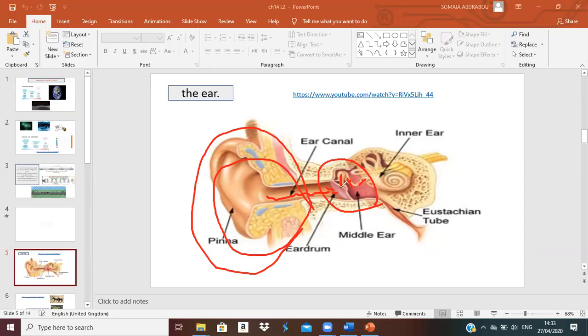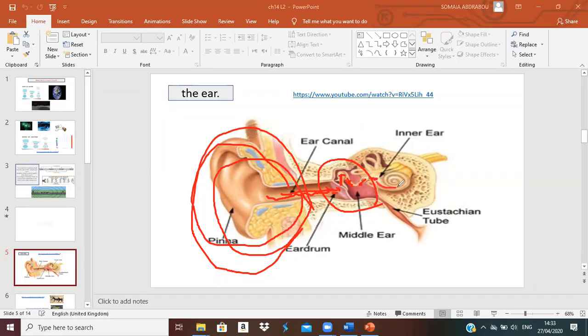Okay, so here it is, the little bones. Those all will vibrate when the eardrum vibrates. Those are called the middle ear. The outer ear collects the sound around us, then sends the sound waves to the eardrum. The eardrum will vibrate, and it will make the little three bones vibrate. When the three bones vibrate, they will hit the inner ear.